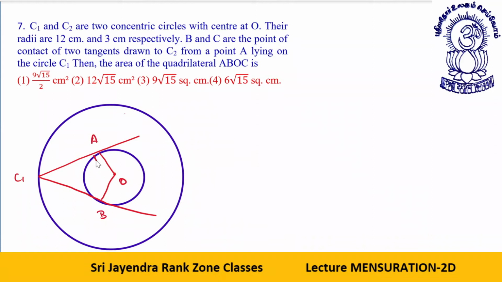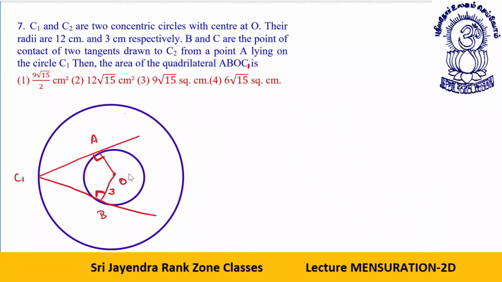One basic thing, my dear students, is this angle is 90 degrees. This angle will be 90 degrees. The radius of this is 3. Now, this is the center of the bigger circle. You have to determine the area of the quadrilateral ABOC. This you have to determine.